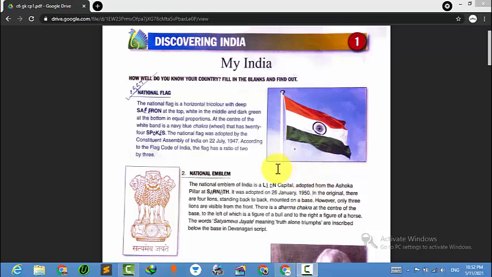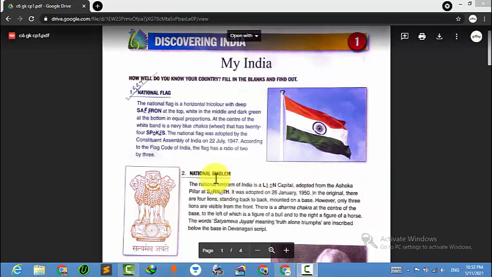The length is 3 and the breadth is 2. So the ratio is 2 by 3, where 3 is the length and 2 is the breadth. Remember the size of the national flag.